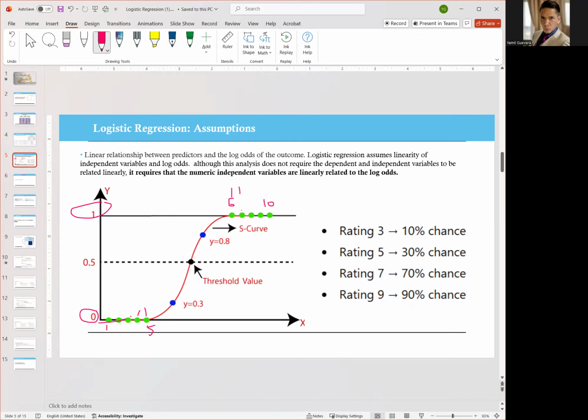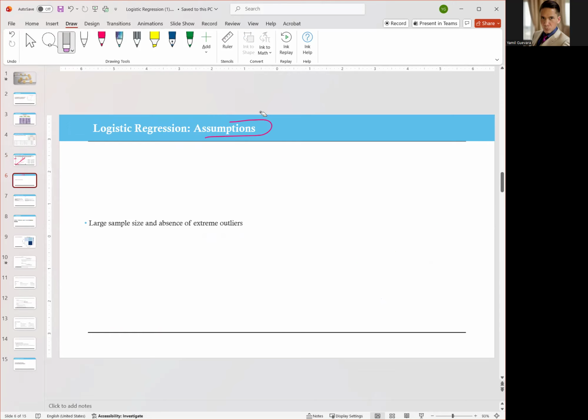So as you can see, there's going to be some type of linear relationship between the predictors and the log odds. You're looking for something like this. It's not going to be perfect, but it's going to be like this. The other assumption is that it's a large sample. Remember, to build a machine learning model, you must have at least a minimum of 500 observations, and you must avoid extreme outliers. Let's move on.